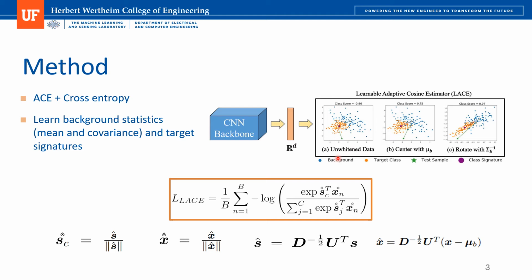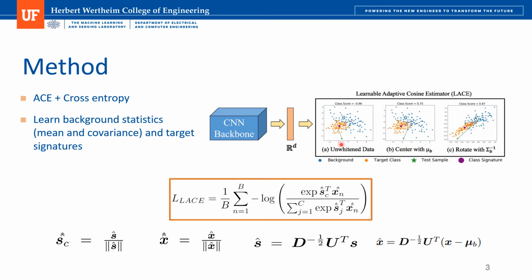And for our work, we have samples that belong to a certain class, referred to as a target class, and then samples that do not belong to this class, we refer to this as background information. We also have a new test point or test sample that belongs to the class of interest, and then we also have a target or class signature, which is the representative of samples belonging to our target class.